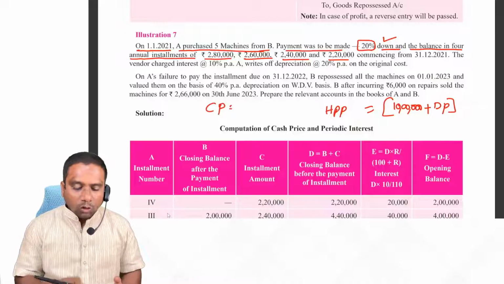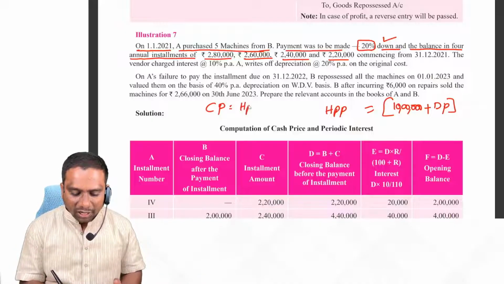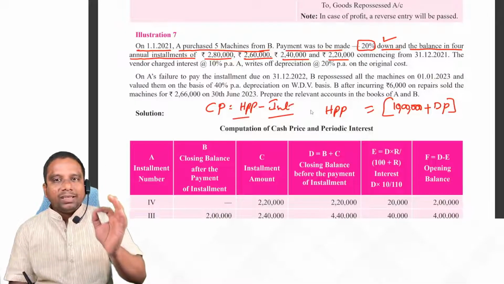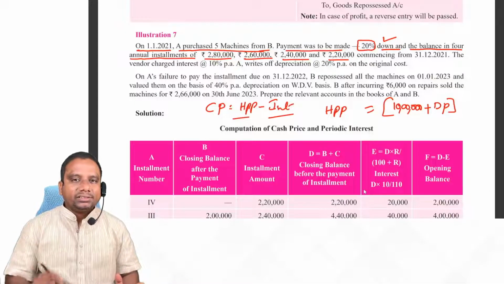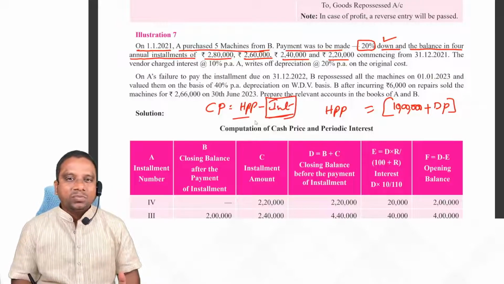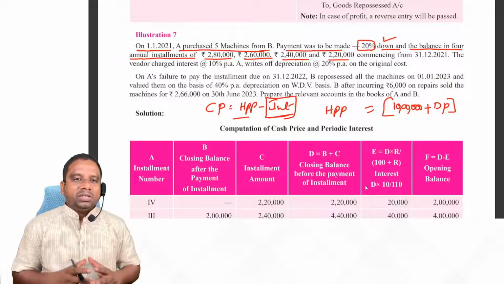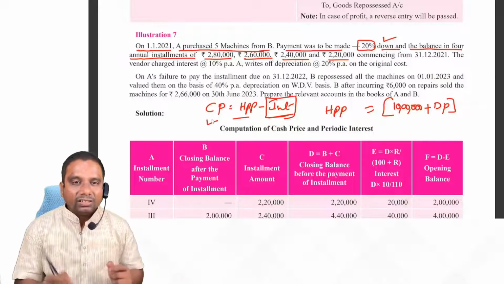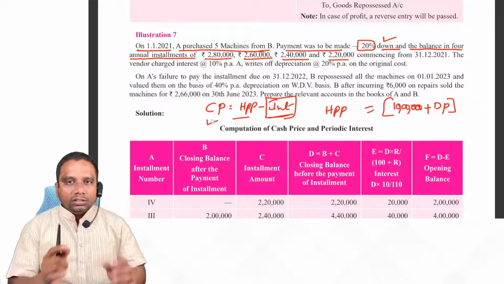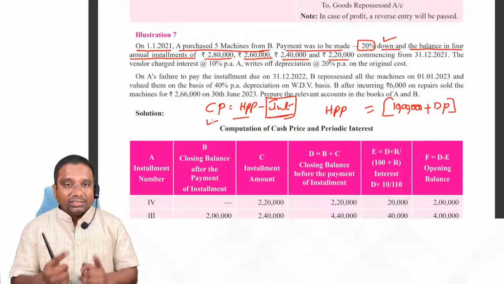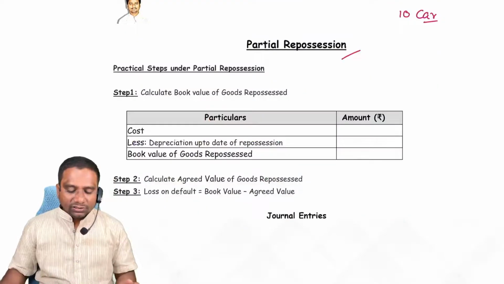How do we calculate cash price? Simple. Hire purchase price minus interest. From hire purchase price, you deduct interest. So first we have to calculate the interest part. To calculate interest, tell me what information they have given. Check. Cash price is given? No, sir. Installment is given? Yes, sir. Rate of interest is given? Yes, sir. Then identify which scenario it is.